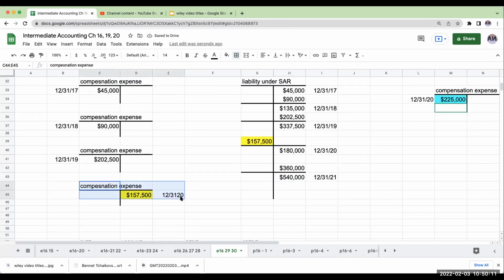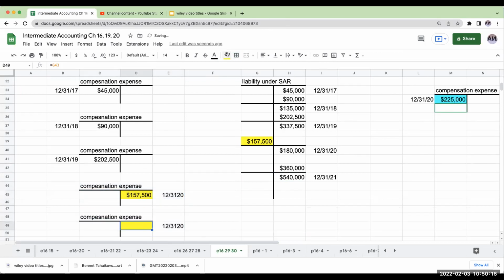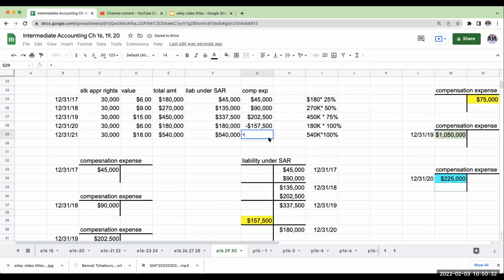So the compensation expense for 12/31/21, or if that year ended, is basically going to be 360,000. And if I put this up here, right over here at 360, so that's kind of where we are. And again, if I add up all the compensation expense taken to date, this needs to equal the amount of the liability under the stock appreciation right.